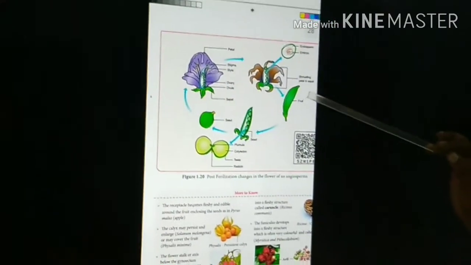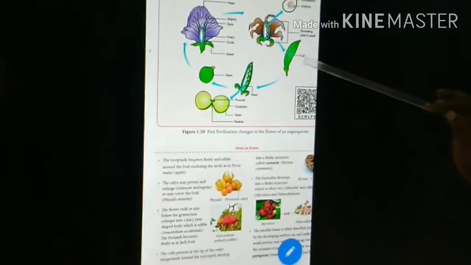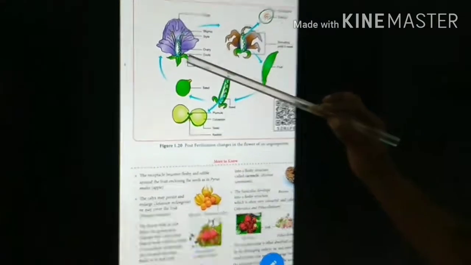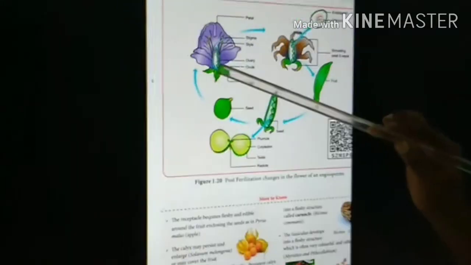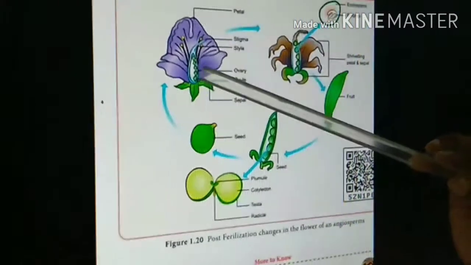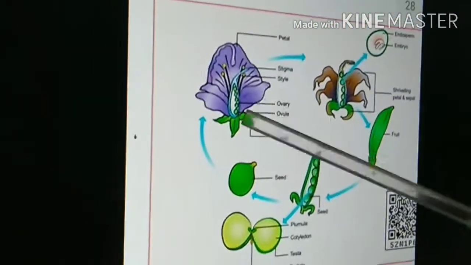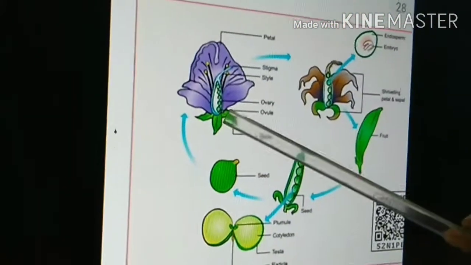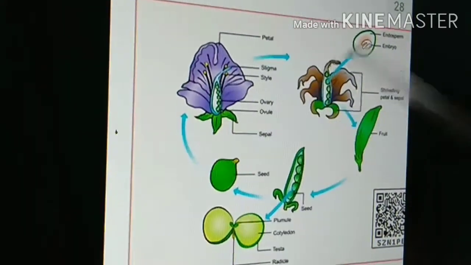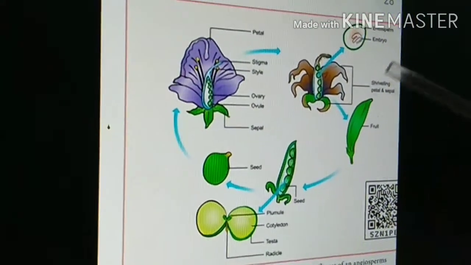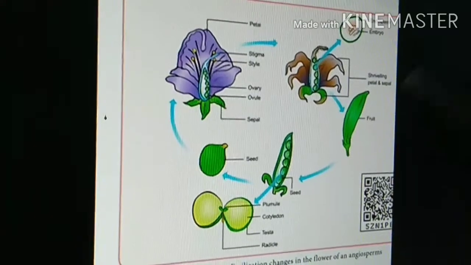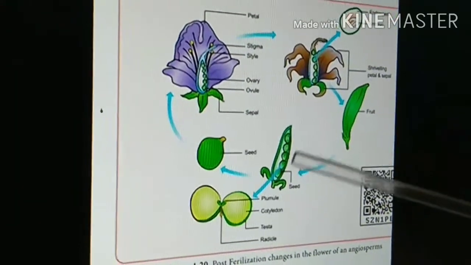Originally, the real fruit is present at the center. The outer fleshy part is nothing but the receptacle. What do you mean by receptacle? The thalamus is called the receptacle. But in the apple, the edible part we eat is not the real fruit. It is a false fruit, because originally the ovary should develop into fruit. This is the original fruit. The ovule becomes seed.